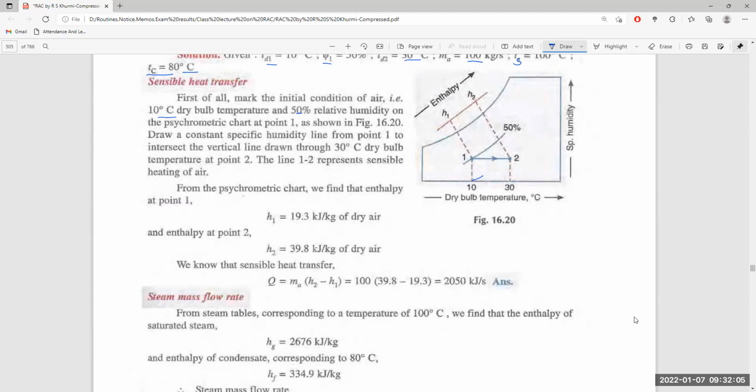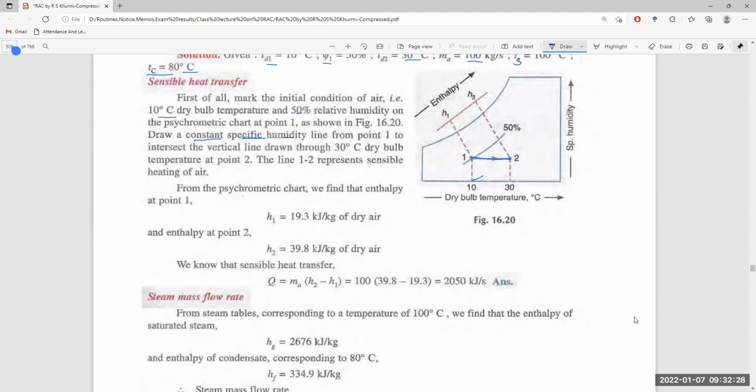From point 1 we draw a horizontal line, and from 30 degrees centigrade we draw a vertical line, which intersect each other at point 2.